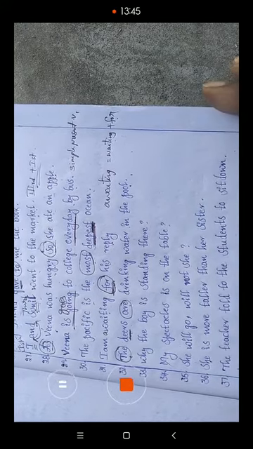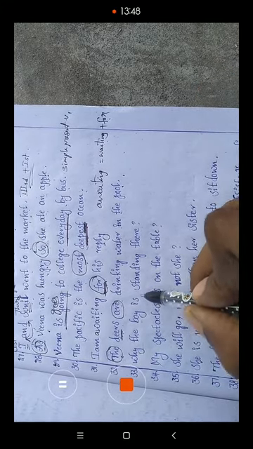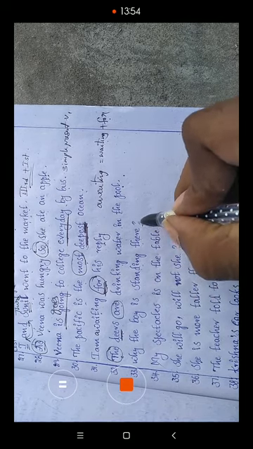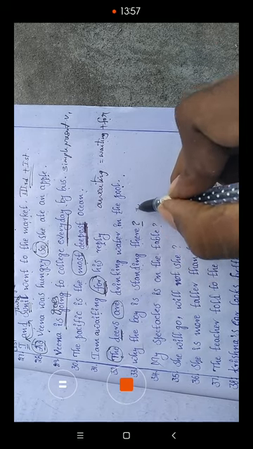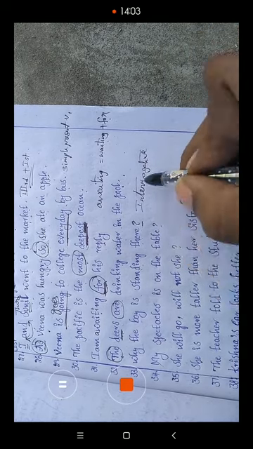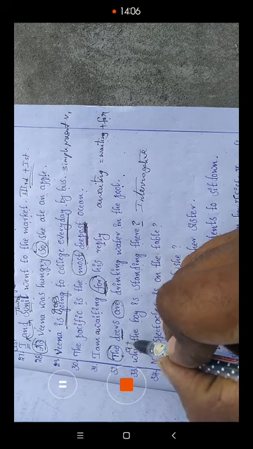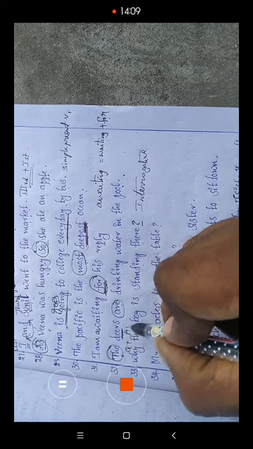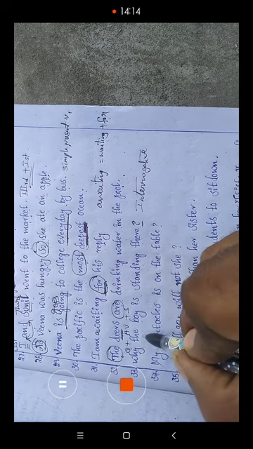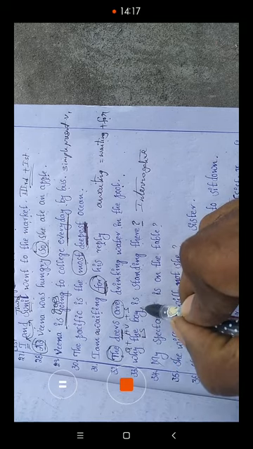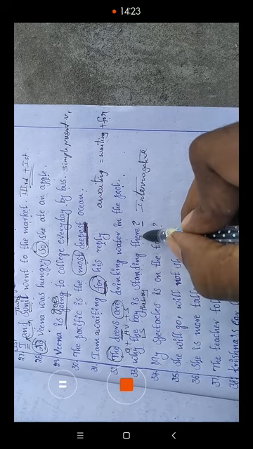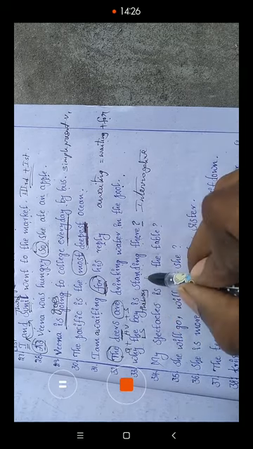Next, 33. Why the boy is standing there? Here a question mark is given, so it is an interrogative sentence. In an interrogative sentence, after the question word we have to write the helping verb and then the subject. The question word is why, the helping verb is is, and the subject is the boy. So: why is the boy standing there? This is the correct one.